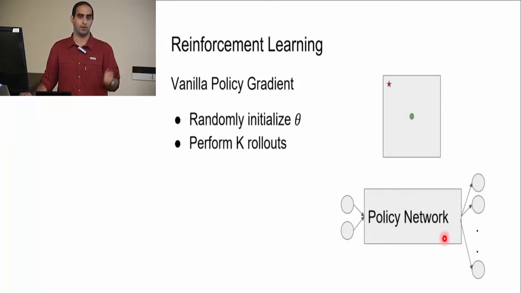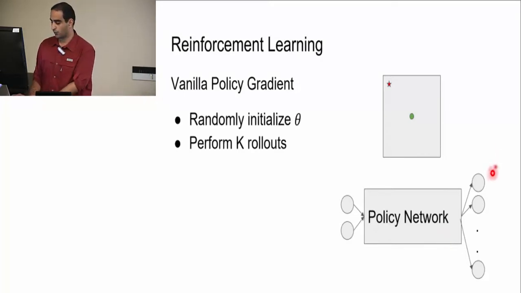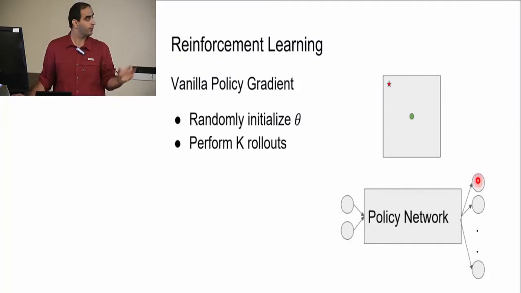Then we sample from that probability, and we perform the one action based on our sampling, and then we go to a new state, and we again do the same thing. And we end up with some kind of trajectory. So this is, for example, the output of one rollout.